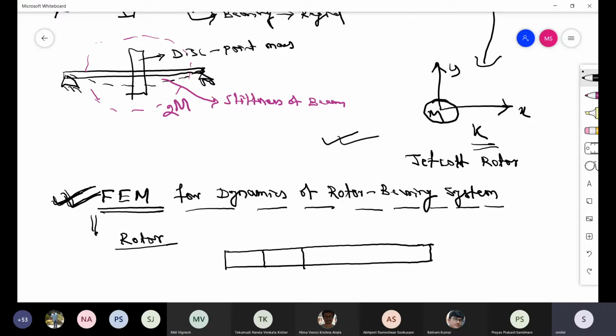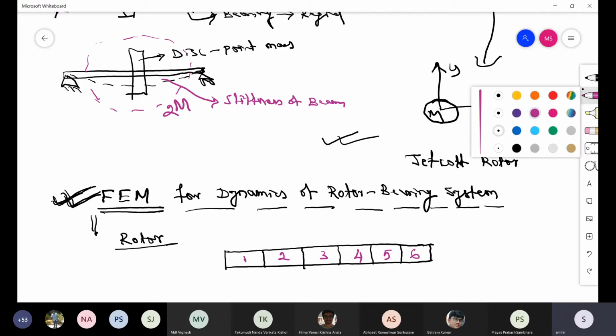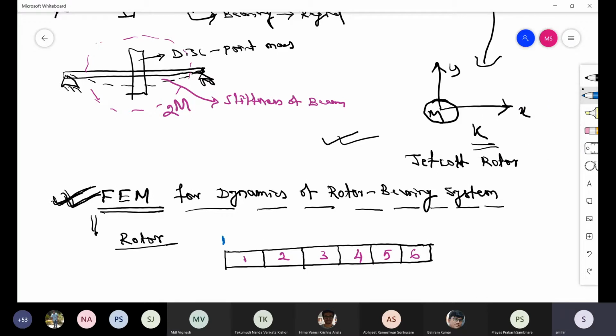Okay. So this is element number 1, this is 2, this is 3, this is 4, 5, 6. Now these are the element numbers. Then what about these nodes? This is the initial node 1, this is node 2, node 3, node 4, node 5, 6, 7.